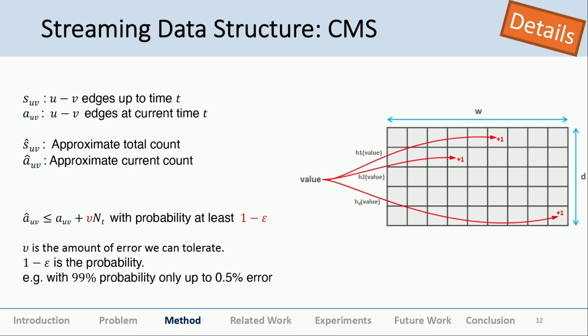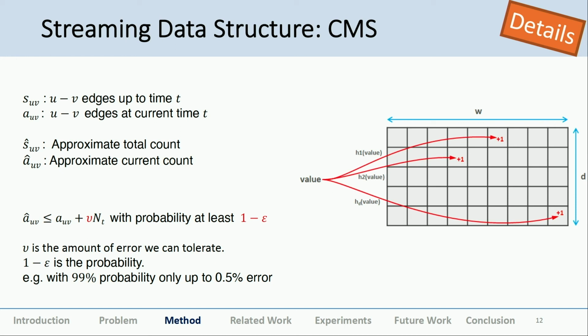So for Midas, we use two things. The first is the streaming data structure. We use sketches for this. Sketches are really essential for almost all streaming or online algorithms. Sketches basically bring down a high dimensional space to a lower dimension. And Count-Min sketch is one of the most popular sketch data structures. We use two types of CMS, or Count-Min sketch, data structures.